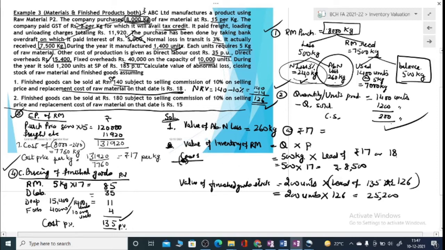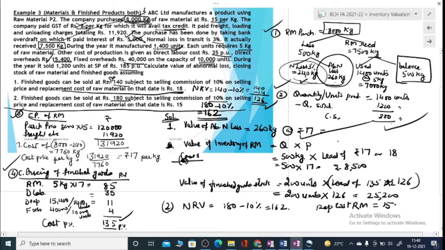Similarly, we can work for the second part also. Second part says that the goods can be sold at 180 subject to selling commission of 10%. That means 180 minus its 10%, 18 rupees. So 162 rupees NRV will be there. So for the second case, we can write an additional information. NRV is 180 minus 10%, that is 162. And replacement cost of raw material is 15 rupees.